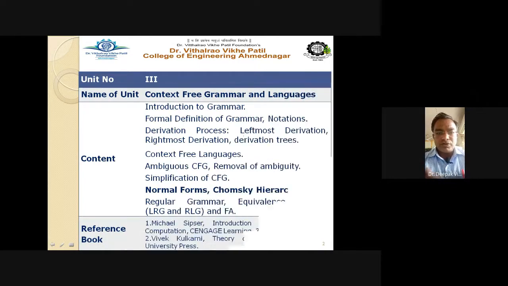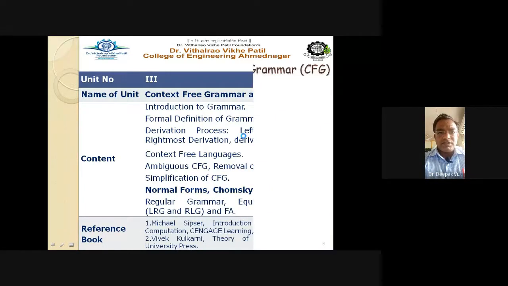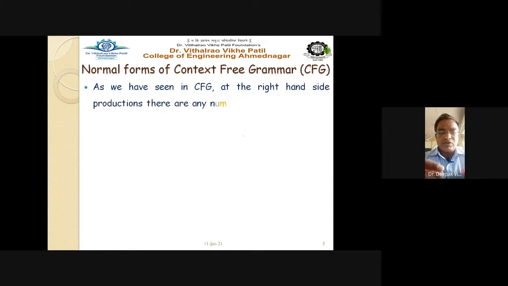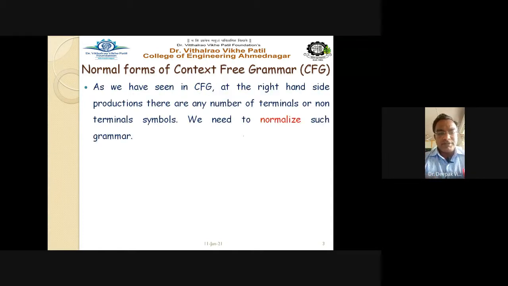Now, we have discussed the CNF, what exactly is the meaning of CNF, and which restrictions. So, normal form means what? In the normal form, we are applying certain restrictions on that particular grammar. In grammar simplification, extra variables or extra non-terminals are being removed while we are simplifying the grammar, using elimination of epsilon production, elimination of unit production, and elimination of useless symbols. So we are eliminating all the non-terminals which are not required, which are not taking part in the derivation of that particular grammar.